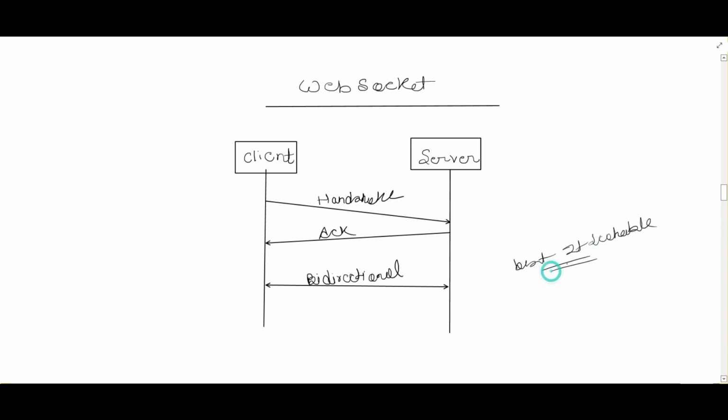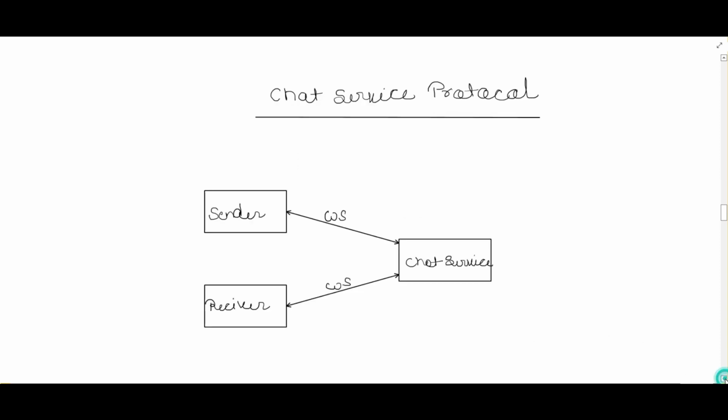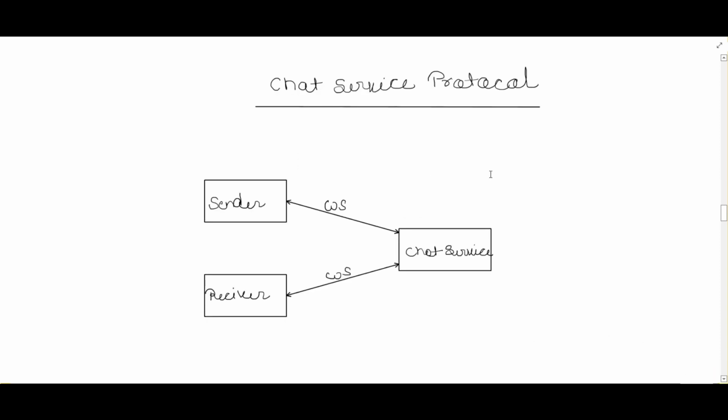So that works in our design when we want to send a message from client to server and from server to the client. Let's proceed further and see our revised basic design, how the client and server will communicate and send messages to each other. Here is the chat service protocol. We have decided we'll go with WebSocket.